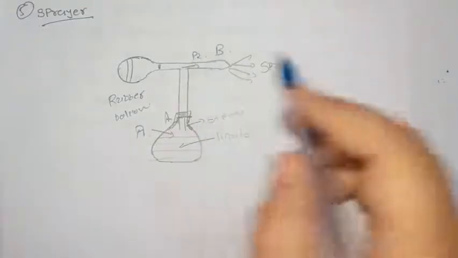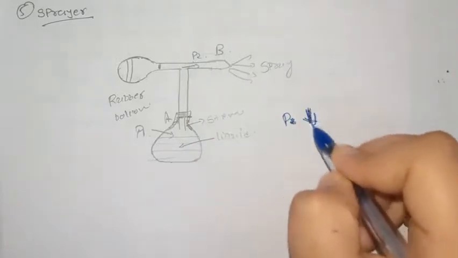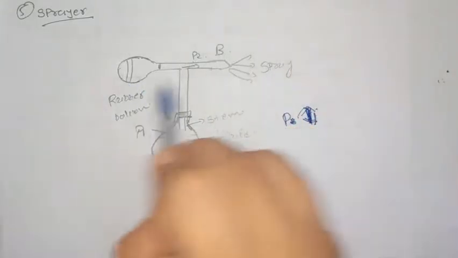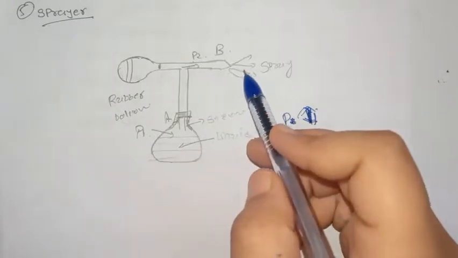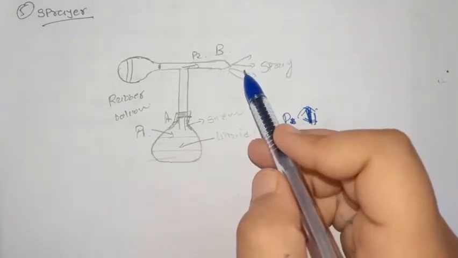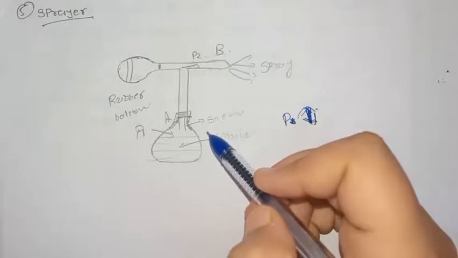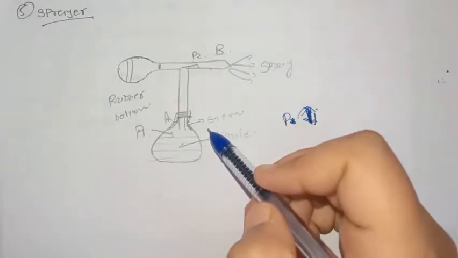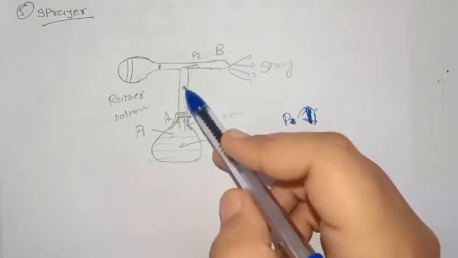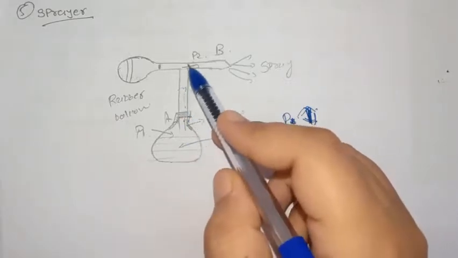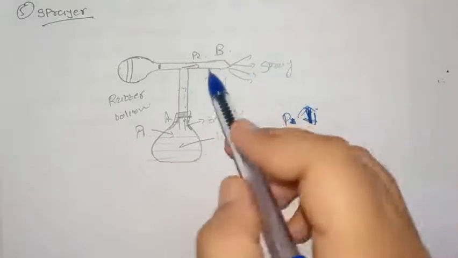Pressure at this point will increase as we are pushing the air out. It is because of this that the liquid in the bottle rises up. The liquid will rise up, and while mixed with air, we can spray it out.